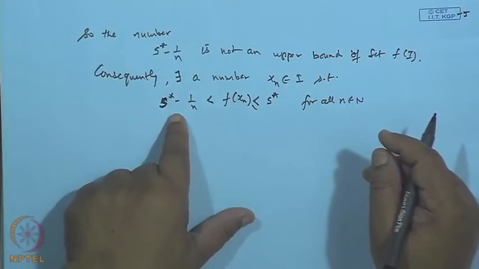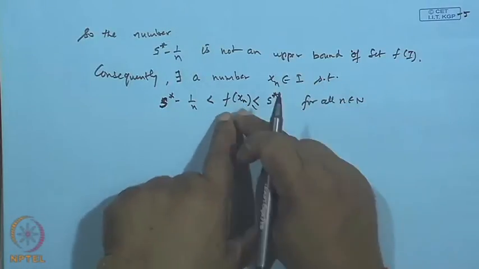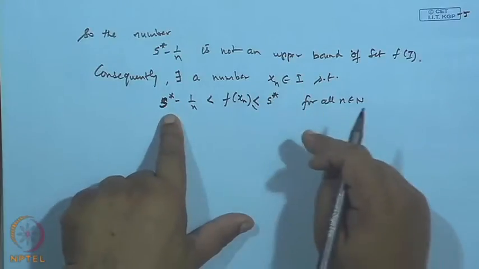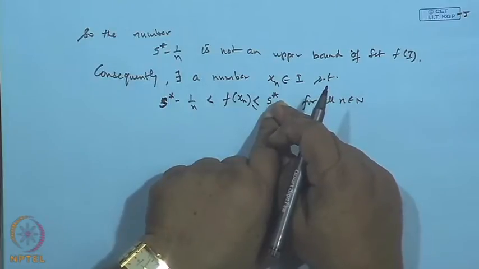So, when you take a number slightly lower than this, then we can find some number x n in I so that the functional value of x n will exceed this number, and obviously, it will remain less than or equal to S star, because it is the least upper bound.